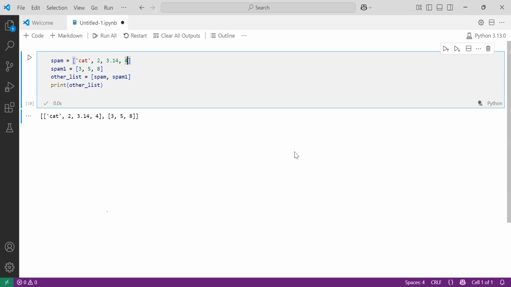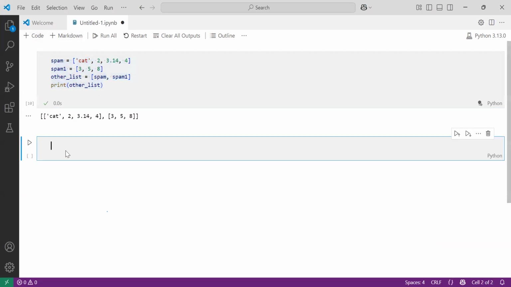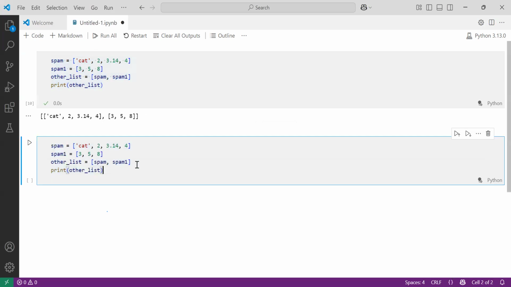Even you can declare it here directly. Let me show you this example. I need not declare this separately. I will simply take this particular list, apply a comma and paste it here. Now observe, one variable spam has some list, some values, and one more list value inside the list only.